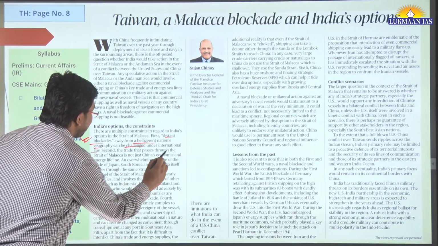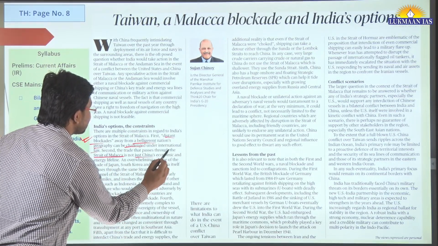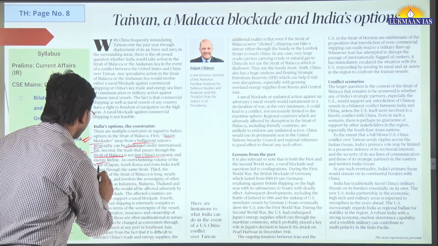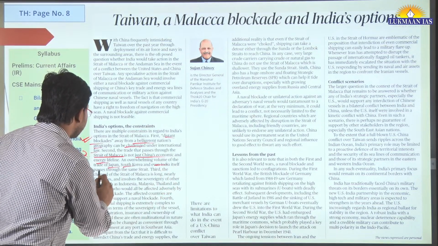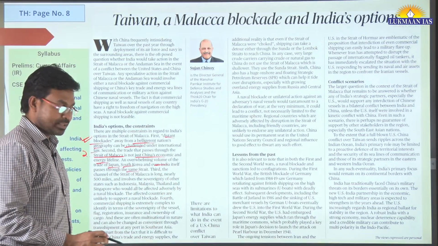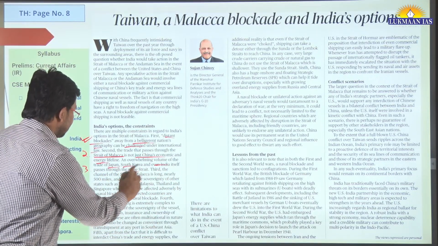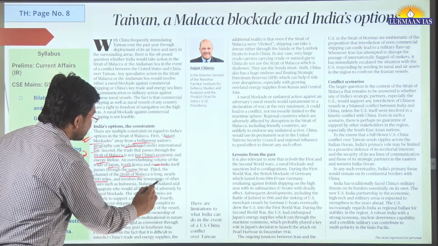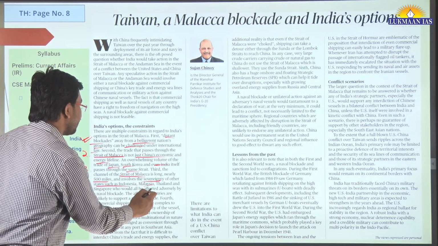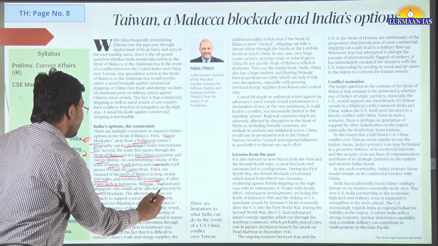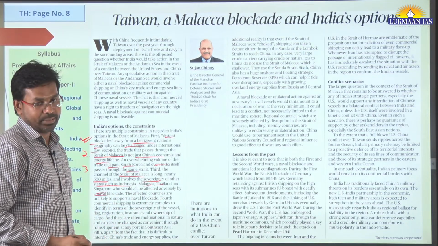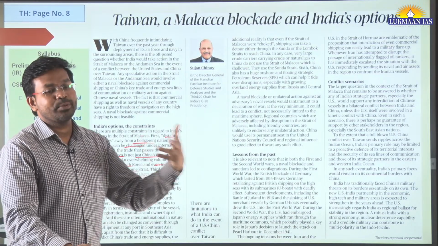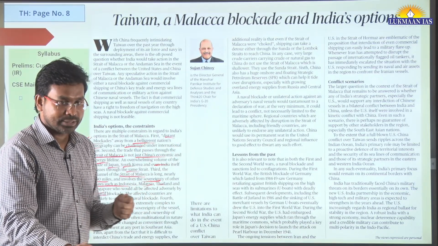Second, the trade that passes through the Strait of Malacca is not just China's economic and energy lifeline. An overwhelming volume of Japan, South Korea, and even India's own trade passes through the same strait. Third, the channel of the Strait of Malacca is long, nearly 500 miles, and involves the sovereignty of other states such as Indonesia, Malaysia, Thailand, and Singapore, who would be affected adversely by the naval blockade. So other countries are also involved, and India does not have to feel very insecure about this.